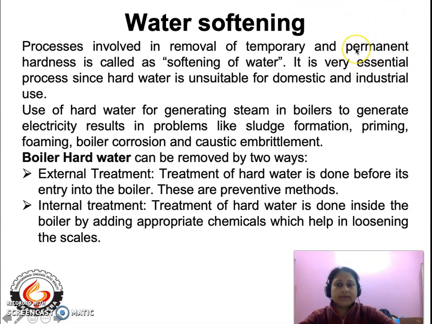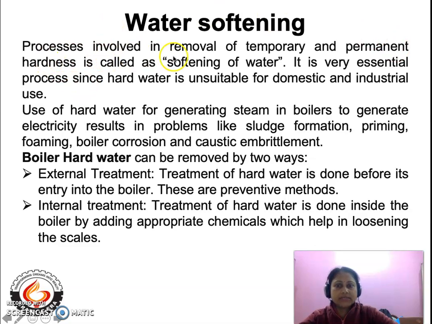Now, what is permanent hardness? If the calcium and magnesium salts are present in the form of chlorides and sulfates, like calcium chloride, magnesium chloride, calcium sulfate, magnesium sulfate, then the hardness produced as a result of the presence of such salts is permanent hardness. Why is it called permanent hardness? Because such hardness cannot be removed by simple boiling. We need some specialized methods for its removal.